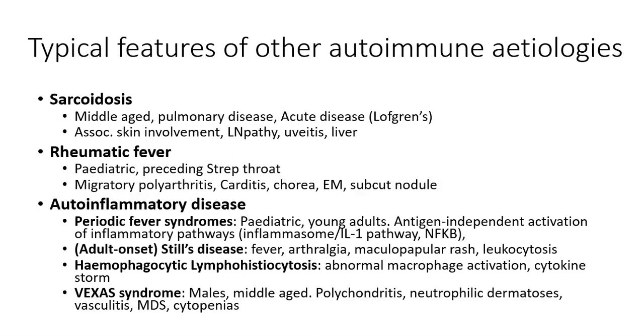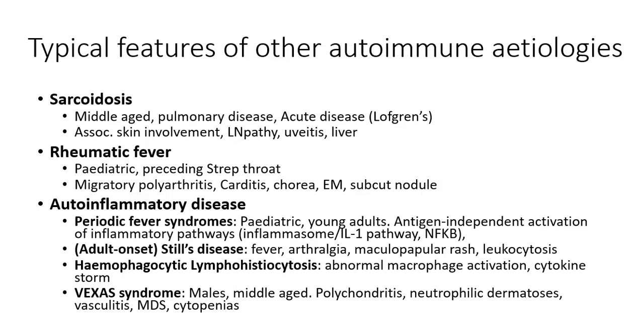Because these diseases result in hyperactivation of the inflammasome and IL-1 pathway, effective treatments include medications that can block this pathway, particularly anakinra, which can inhibit IL-1, and colchicine, which is a microtubule inhibitor and can prevent the formation of the inflammasome. Another important autoinflammatory disease is that of adult-onset Still's disease, which is characterized by the presence of fevers, severe arthralgias, and a typical salmon-colored maculopapular rash.